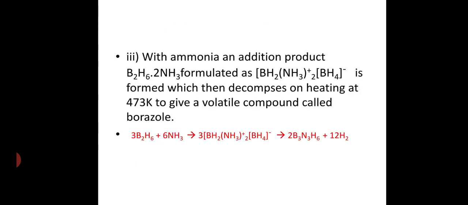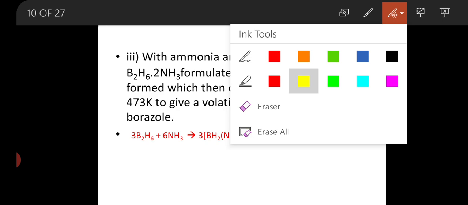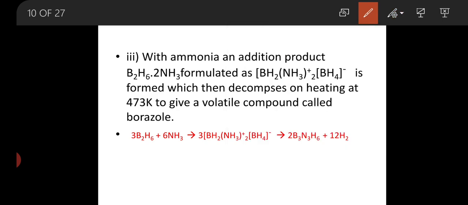Okay, another important compound is diborane. Its chemical property is that when diborane is reacted with ammonia, it generally forms a complex, [BH2(NH3)2]+ [BH4]-. This is the complex.